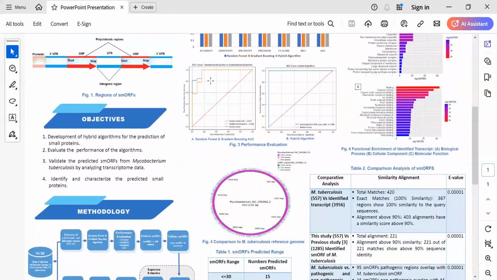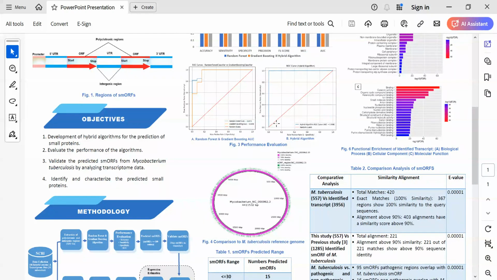For the area under curve of random forest and gradient boosting, we were able to identify that random forest achieved 97%, while gradient boosting achieved 94%. Leveraging the strengths, the hybrid algorithm area under curve achieved